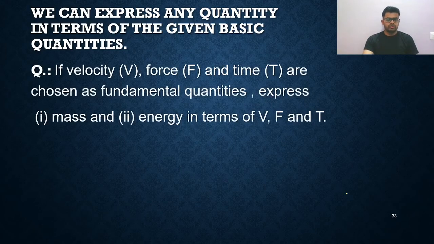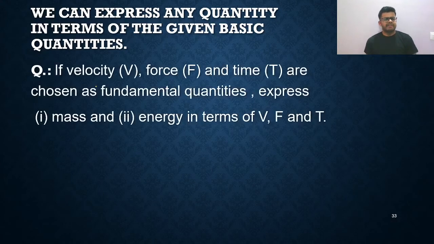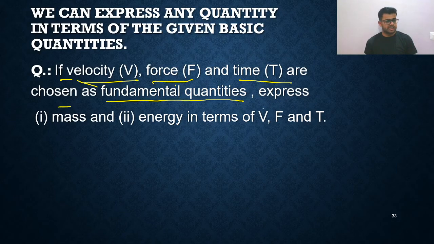Let's say we have defined some force and momentum as basic quantities, and you need to find any other physical quantity with the help of those, considering them as basic quantities. You'll get it with the help of an example. If velocity, force, and time are chosen as fundamental quantities, then MLT will not be the fundamental. Now the fundamental quantities will be force, time, and velocity.